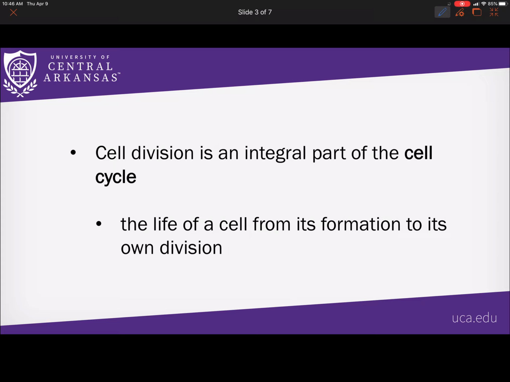Cell division is part of a cell cycle. What is a cell cycle? It is the life of the cell from its formation to its own division. Cell division is unique to living organisms. This actually distinguishes living things from non-living things. So living organisms can produce more of their own. So they can procreate. And this is very unique.